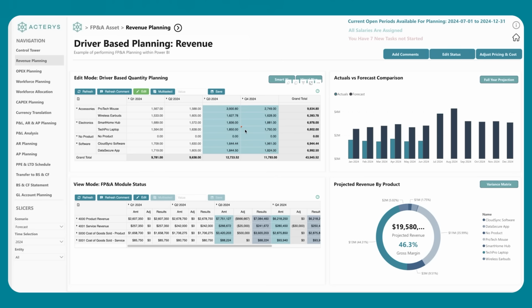In this case, it's comments and status. It could be a list of employees or products. It could be employee feedback. It could be data related to fleet data that you want to maintain in terms of vehicles. Any data that you've got in Power BI, you can turn into a write-back enabled table within Acterys.